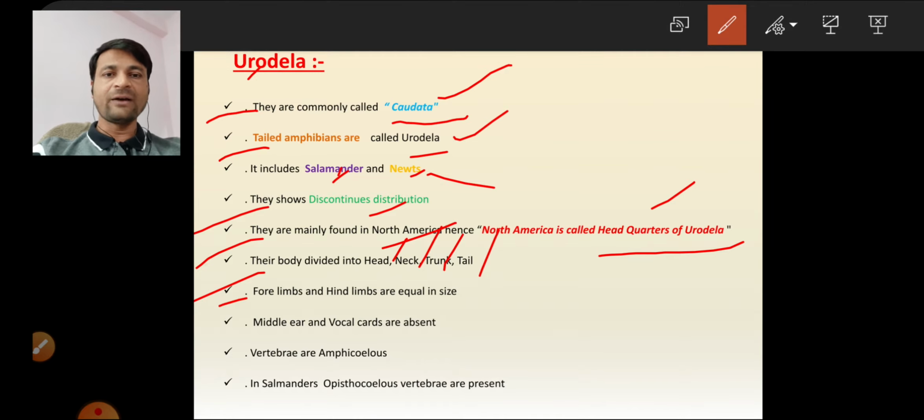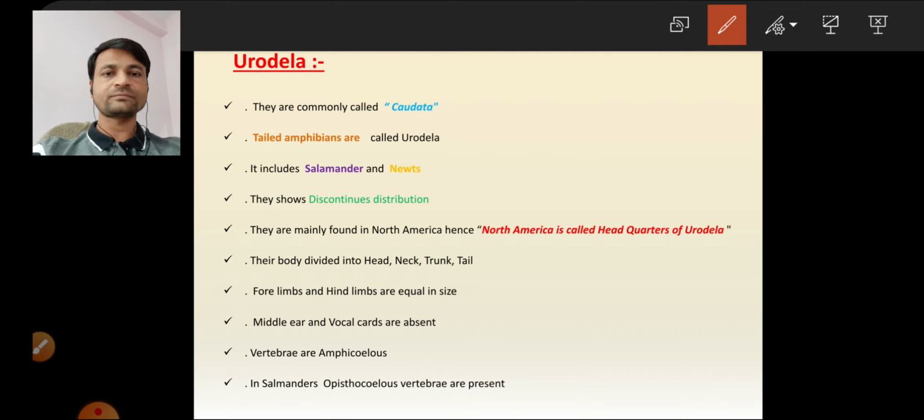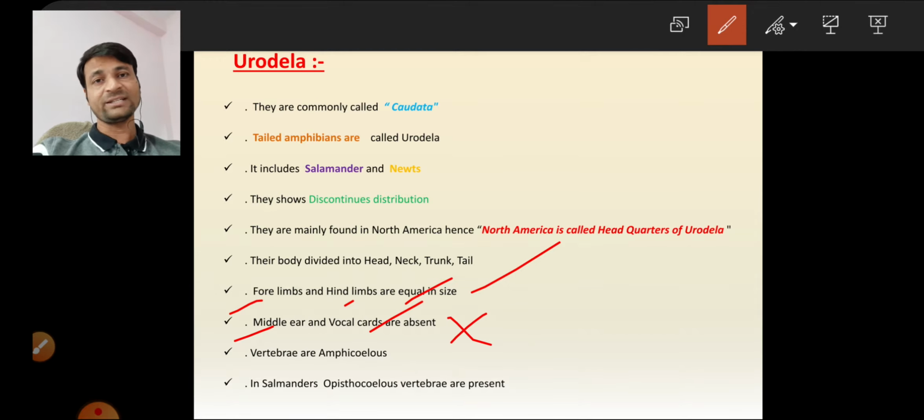Next point, forelimbs and hind limbs are equal in size, but in frogs the two pairs of limbs are unequal in size. Next, the middle ear and vocal cords are absent. Both are present in general frogs, but in Urodelans both are absent.